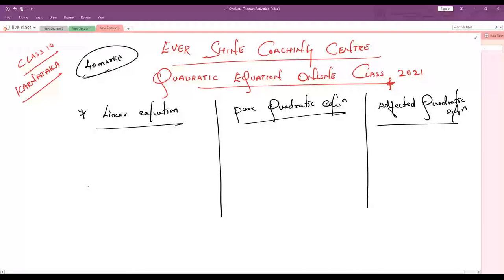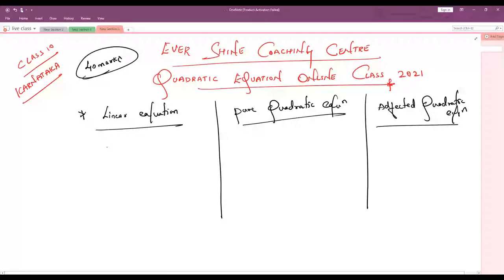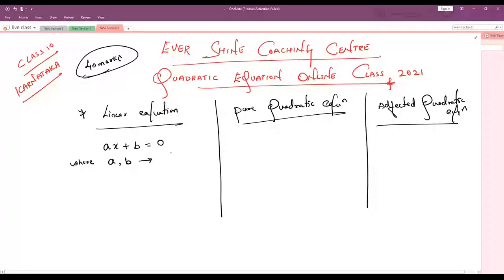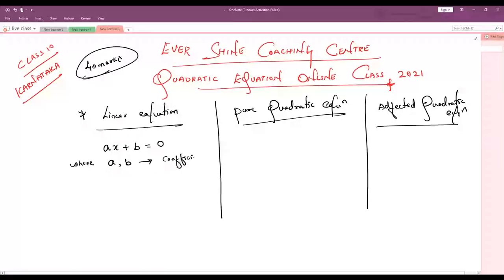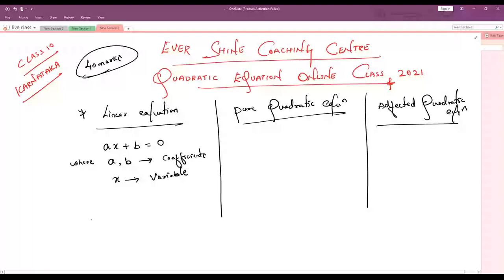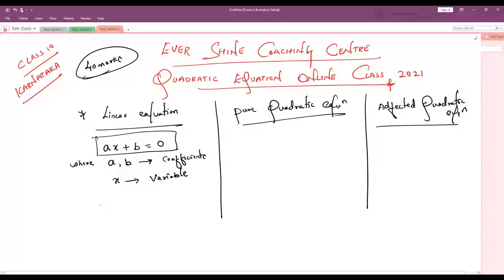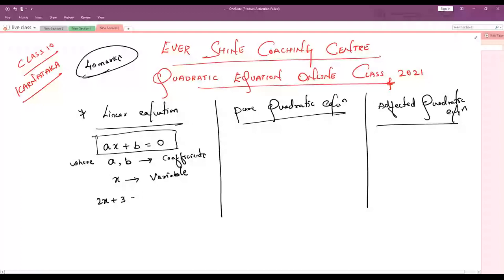Linear equation means an equation which involves a variable whose highest degree is 1. For an example, let me take ax plus b is equal to 0, in which a and b we call coefficients or constants, and x is the variable. Variable means unknown. As you can see in this ax plus b example, let me take 2x plus 3 is equal to 0, where the a value is plus 2, the b value is plus 3, and here x is the variable.